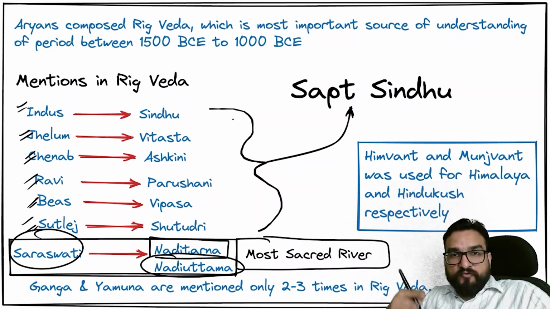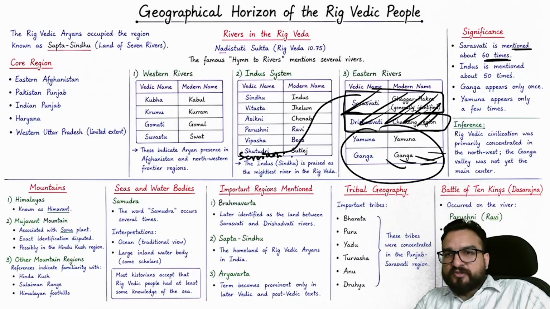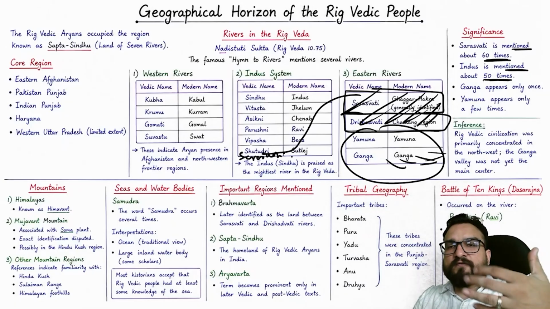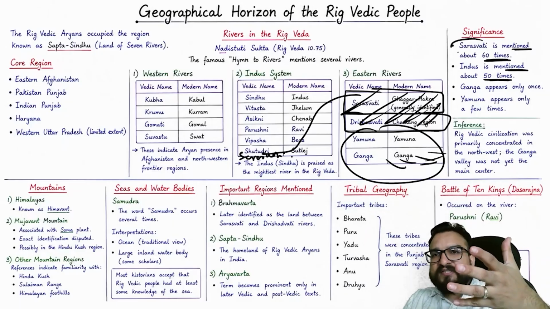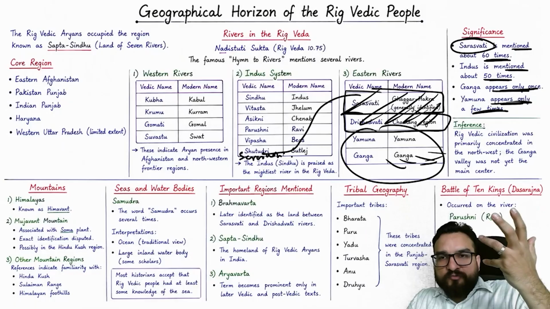Saraswati is also known as Nadi Tarna and Nadi Uttama, the most sacred river of the Rigveda, you will be finding. Ganga and Yamuna are also mentioned only 2-3 times in the Rigveda. That means these particular rivers are mentioned very slightly. Saraswati is mentioned 60 times. Indus is mentioned 50 times. So सबसे ज़्यादा, the river most recited was Saraswati. Ganga appears only once, Yamuna appears only a few times over here, right?